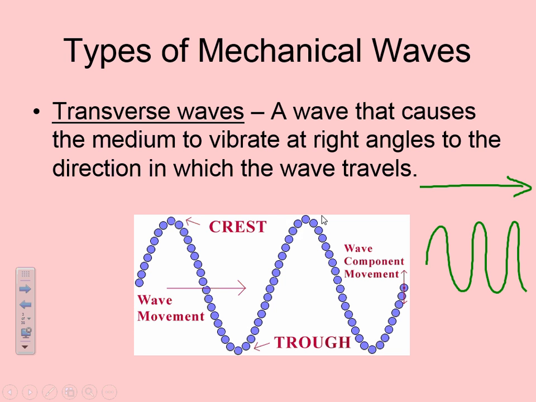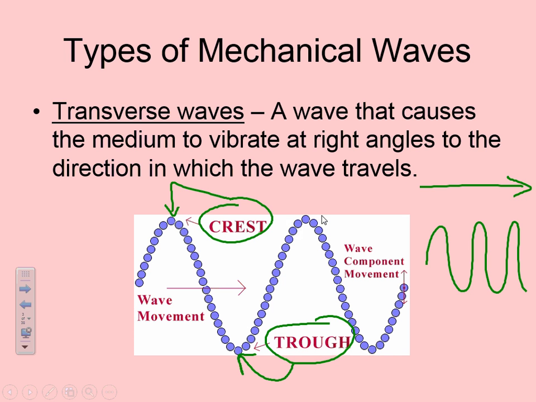Now, when we talk about transverse waves, I'm also going to review components of a wave. You might have learned this in 6th grade, but this is good for you to know. There are 4 components of a wave that you need to know. Crest, which is the top of a wave. Trough, which is the bottom of the wave.